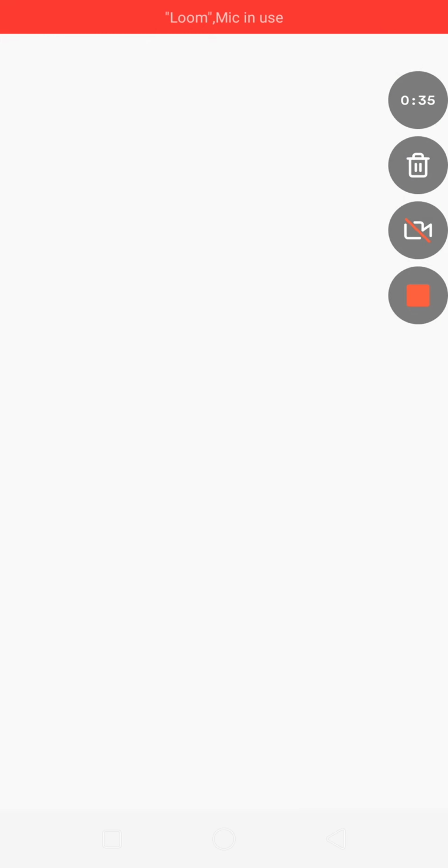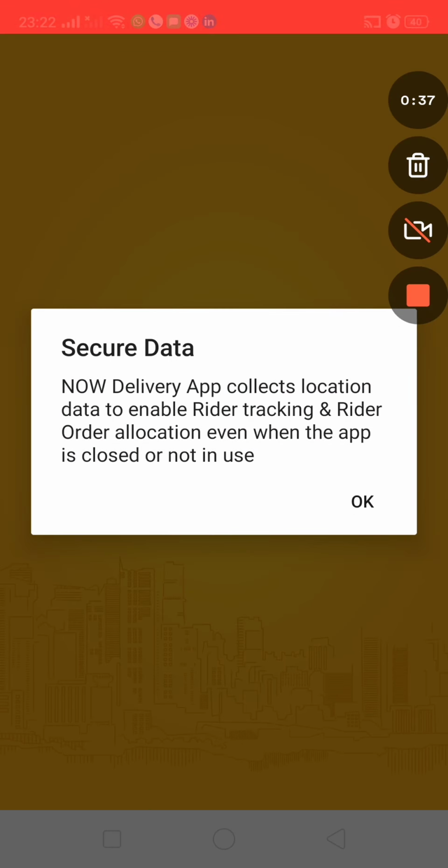So on clicking on the app icon, I will just log on. Before the rider logs on, he will get this information on why we collect location based data. We collect location data primarily to enable rider tracking and order allocation, because since this delivery is hyper local 60-minute delivery, the rider has to be near the store for the order to be allocated to him.